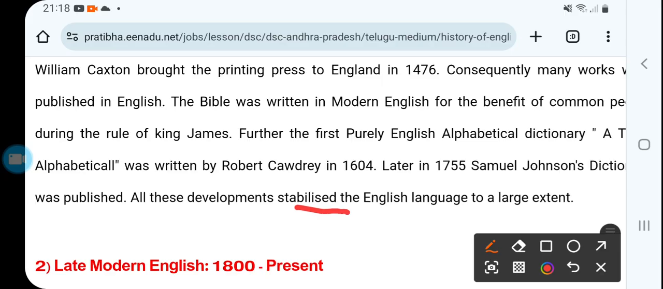Then the Middle period came, 1100 to 1500, where the next ruler came, and it was the amalgamation, the blending of Old English and some words they brought from their own language. This Anglo-Saxon language, then the Normans came, so the Normans brought some of their words. This way there was blending, and the language was divided into two categories. The lower class, the peasants, used to speak English, and the elite class used to speak French.